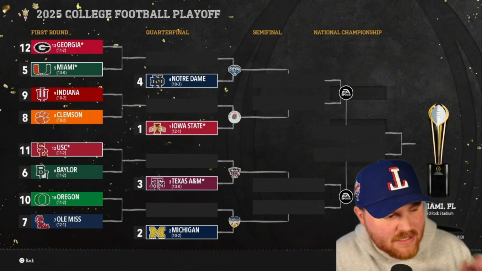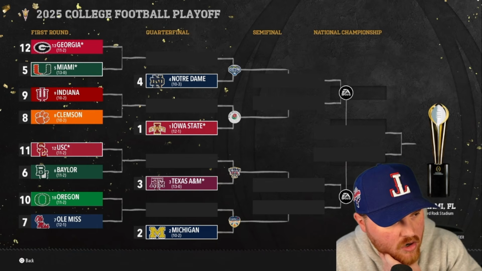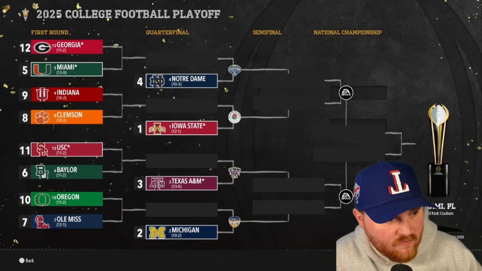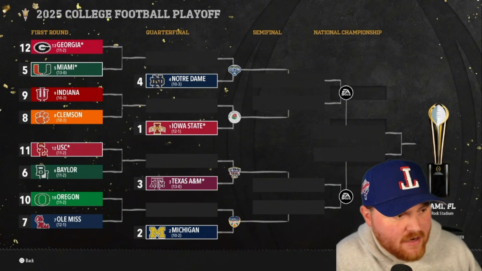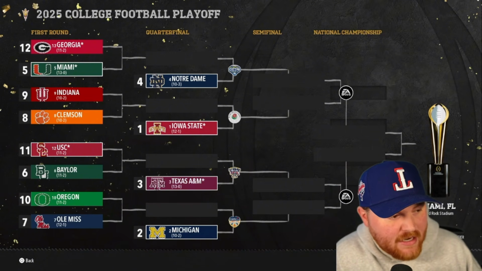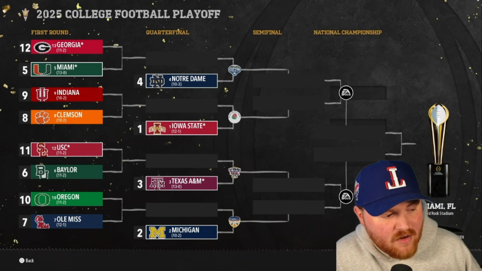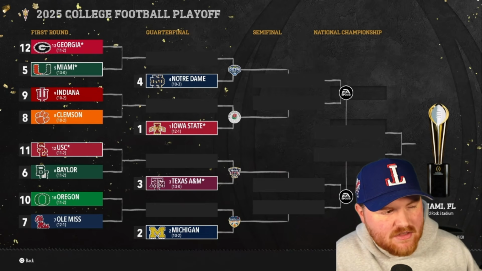So we have 4 teams out of our Big Ten Conference, including Indiana. We have out of our Carolinas, Georgia Conference, 2 teams, which I think that one was, I can't remember. Clemson and Georgia are out of that conference. USC and Oregon out of the Pac-12. Baylor out of our Conference USA. A&M and Ole Miss out of the SEC. I think Georgia and Clemson are out of the Sun Belt.